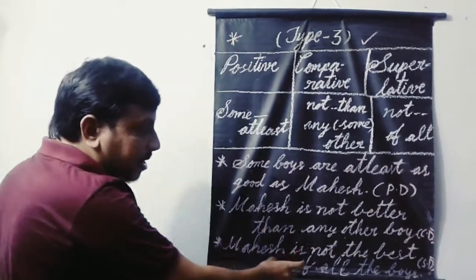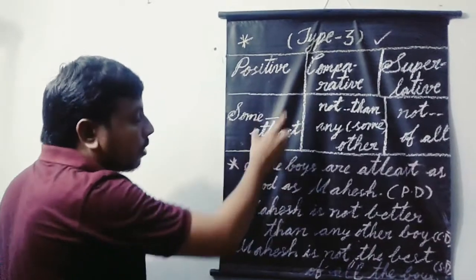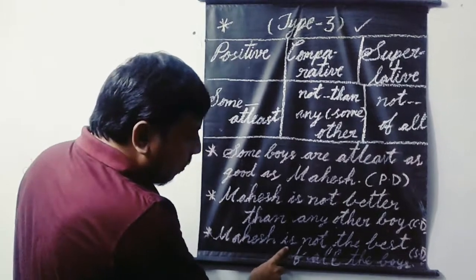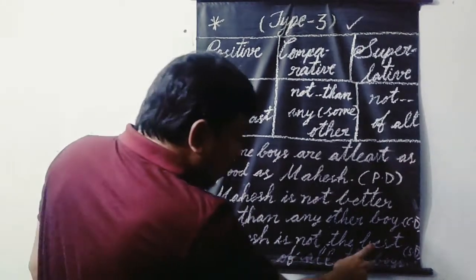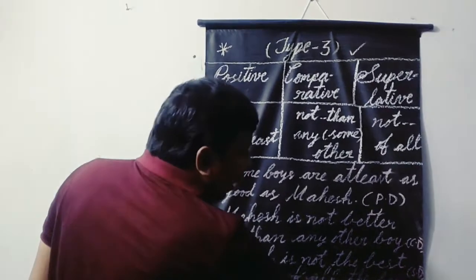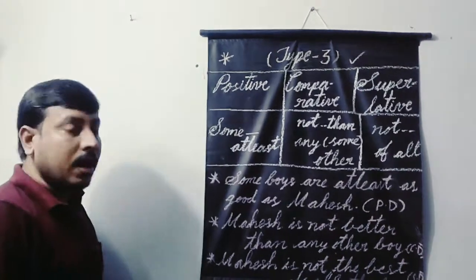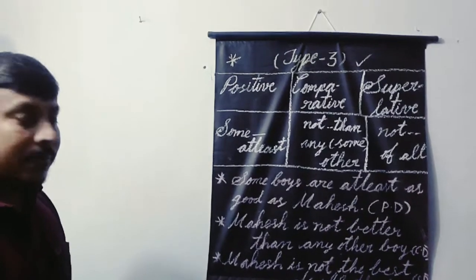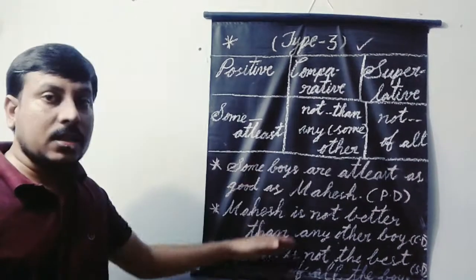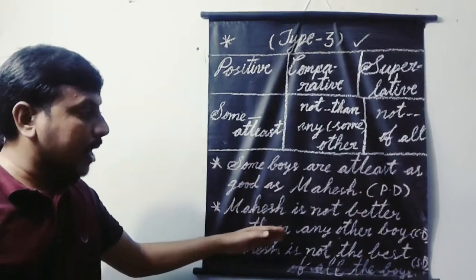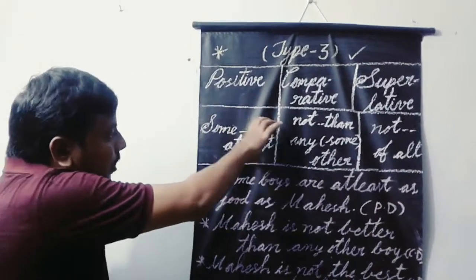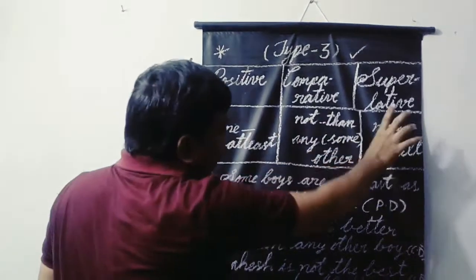Now let us see the structure for the superlative degree related to type 3 degrees of comparison. Subject plus verb plus not plus superlative degree plus of all plus plural noun. Okay. In such a way we should remember the structures of all these degrees: positive, comparative and superlative degree. Moreover, you have to remember these clues very carefully.